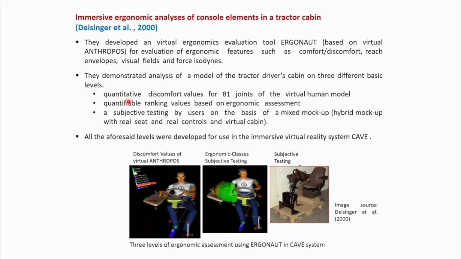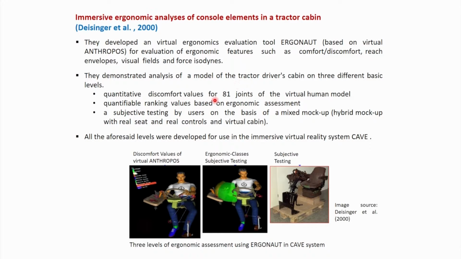So the first level is quantitative discomfort values for 81 joints of the virtual human model. Next, quantifiable ranking values based on ergonomic assessment. The third level is the subjective testing by users on the basis of a hybrid mock-up with real seat and real controls and a virtual cabin.